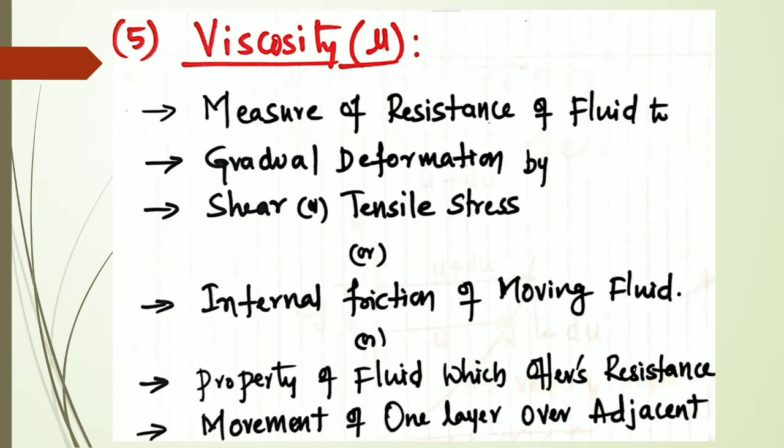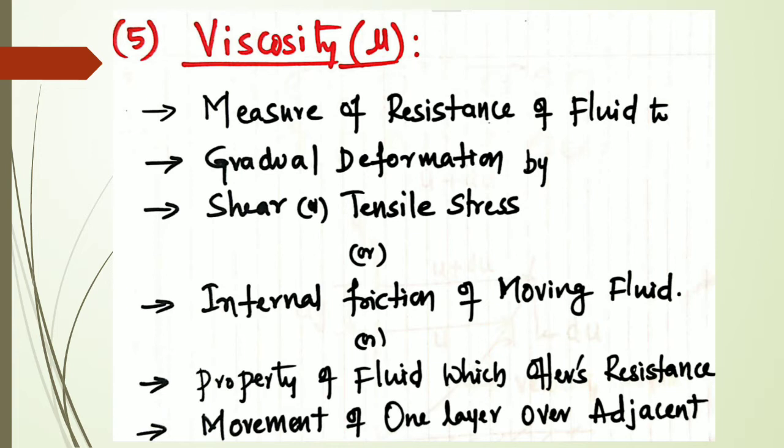Kerosene you have seen, water you have seen, then syrup, then ketchup, tomato sauce, and different oils like castor oil. For different fluids, the viscosity keeps changing. That is what I am trying to talk about.